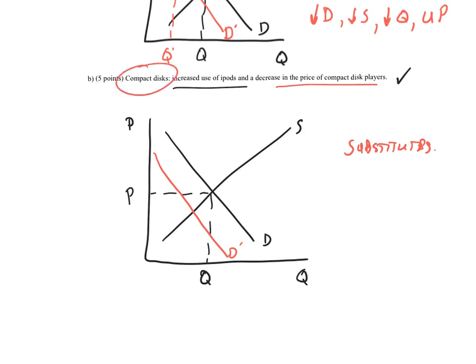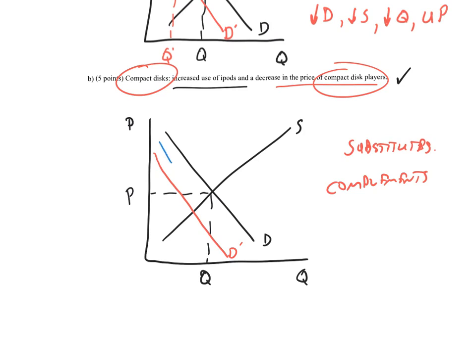Compact discs and compact disc players are complements. And so a decrease in the price of compact disc players means that compact disc players are less expensive, and so as a unit, compact discs and compact disc players are less expensive, and so that is going to result in an increase in demand.